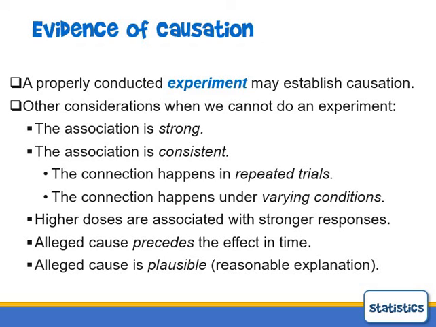If you can vary different conditions and still see the effect despite possible lurking variables, that can give you stronger evidence. I always think about this one more in terms of medicine, but higher doses associated with stronger responses is more evidence that you might have causation. And like with the firefighter example, it has to make sense, and your cause has to precede the effect in time, otherwise it just doesn't make sense.